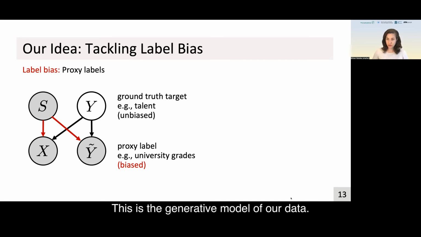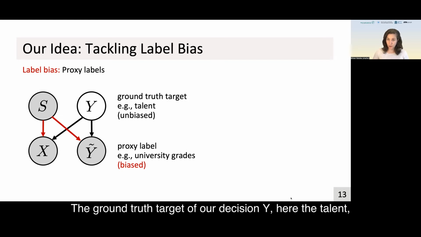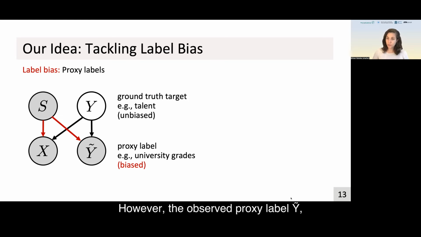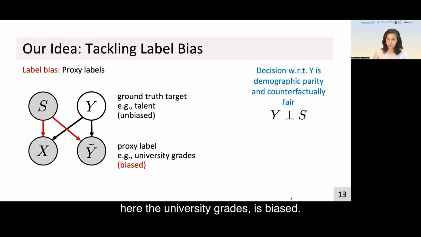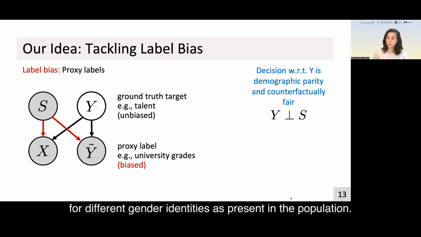Remember, this is the generative model of our data. We see that the ground truth target of our decision Y, here the talent, is unbiased, meaning not influenced by a sensitive attribute. However, the observed proxy label Y tilde, here the university grades, is biased. If we take a decision according to Y, where Y is independent of S, the decision is not influenced by the sensitive attribute. Deciding according to Y is demographic parity fair. That is, we accept the same proportion of individuals for different gender identities as present in the population.